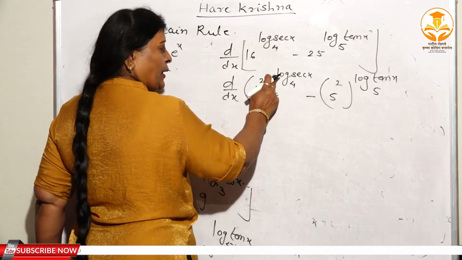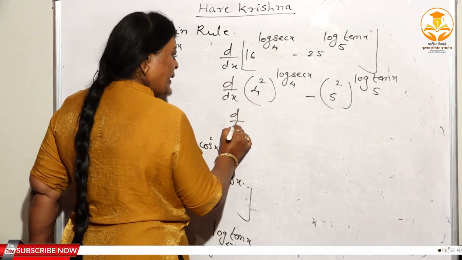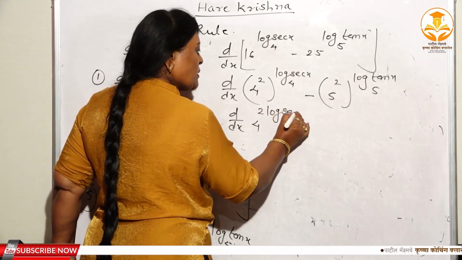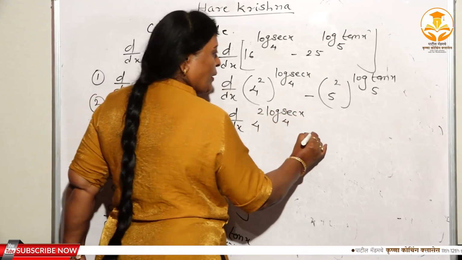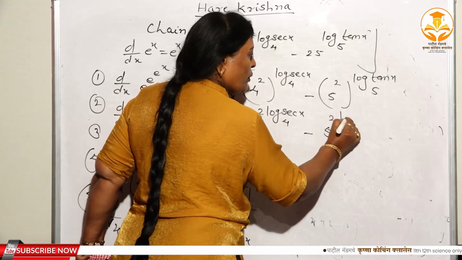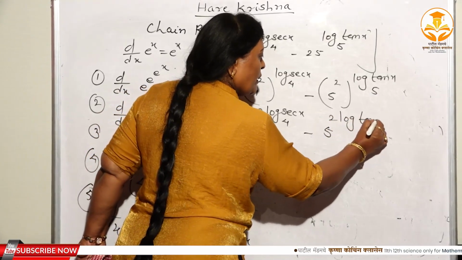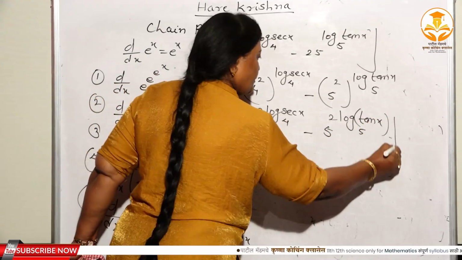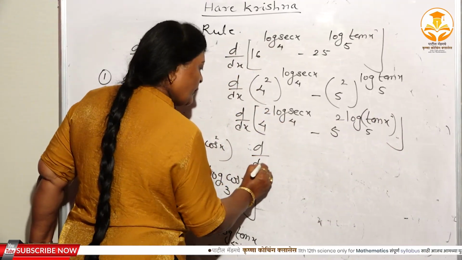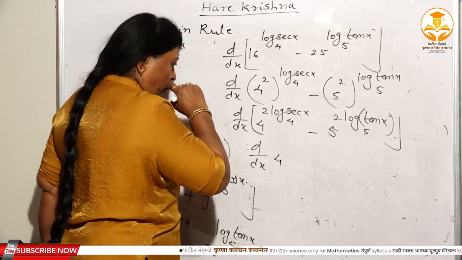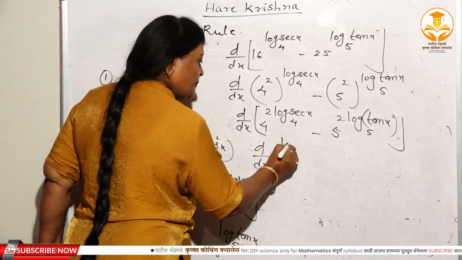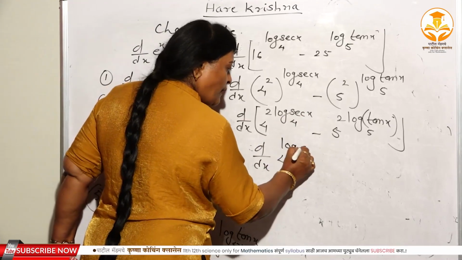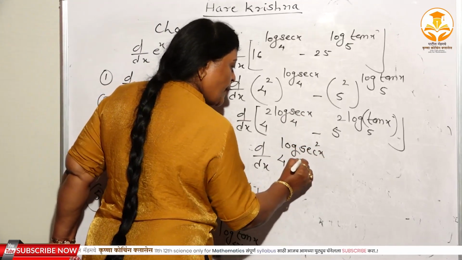Again, the powers are multiplied, therefore d dx of 4 raised to 2 log sec x to the base 4 minus 5 raised to 2 log tan x to the base 5, right? Again see, d dx of 4 raised to log of, 2 comes here, 2 log of sec square x to the base 4.